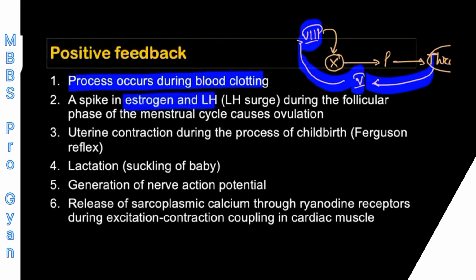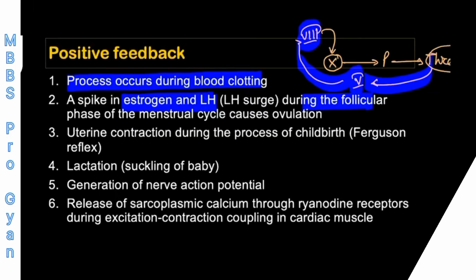Then we all know that estrogen has positive feedback on LH just before the ovulation. Otherwise, we know that during the whole menstrual cycle, estrogen has negative feedback effect on FSH and LH. But just before ovulation, only 1 or 2 days before ovulation, the estrogen stimulates the LH and FSH production, and that helps during the ovulation spike.